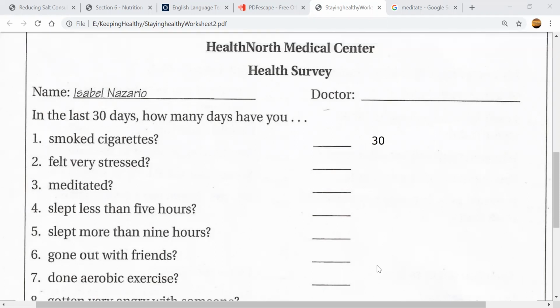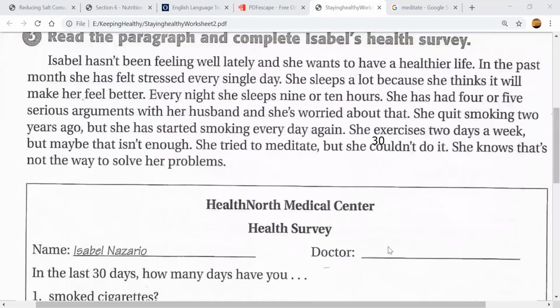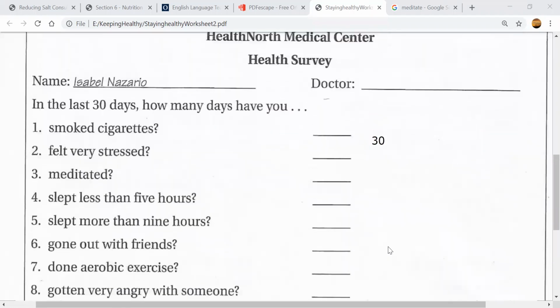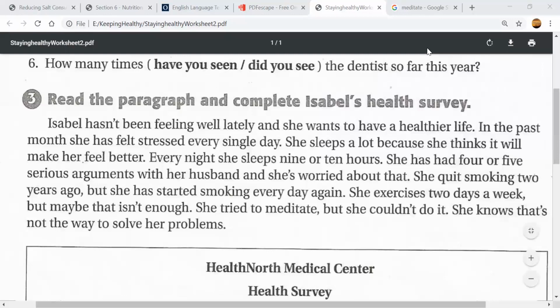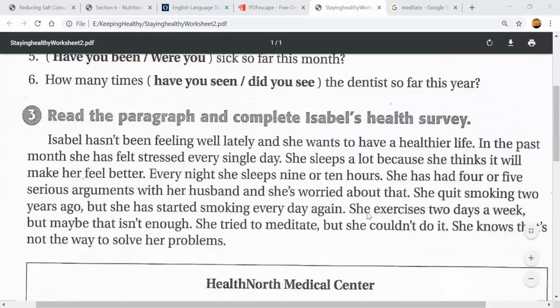Okay. What else? So she smoked cigarettes every single day for 30 days, right? So that would be for Isabel. Then if you look here in her story, she sleeps a lot because she thinks it will make her feel better.